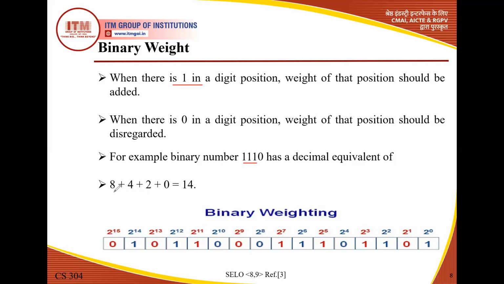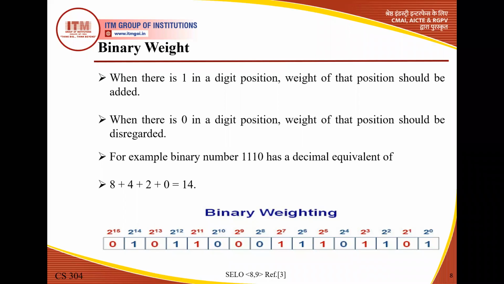So in all these three cases, we consider the weights 8, 4 and 2. These are the weights in these three cases: 8, 4, 2. But here at this position, the bit is 0. In the case of 0, the weight is disregarded and will not be considered. The initial weight is 2 to the power 0, which is 1, but due to bit 0, this weight cannot be considered. So where the bit is 1, the weight at that particular position is considered, and if the bit is 0, the weight is not considered. Okay, so this is a very important point.